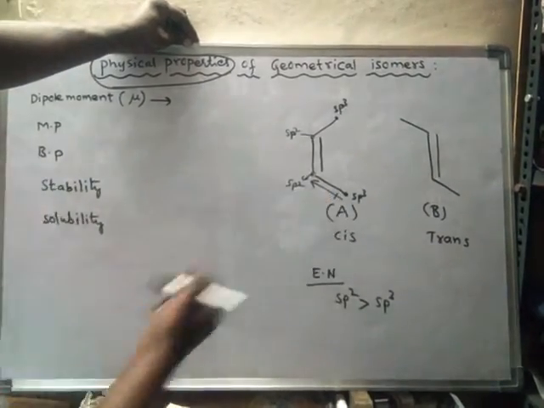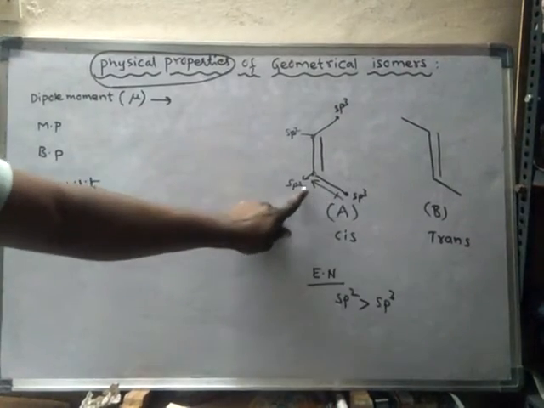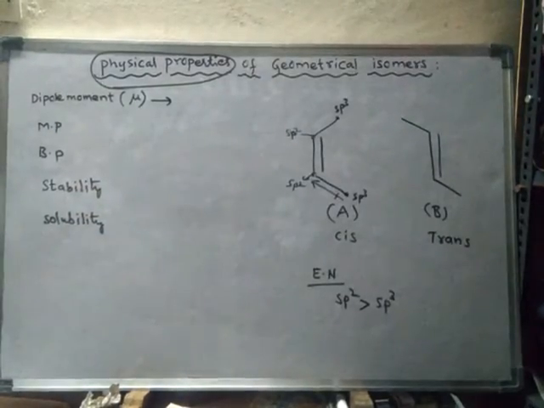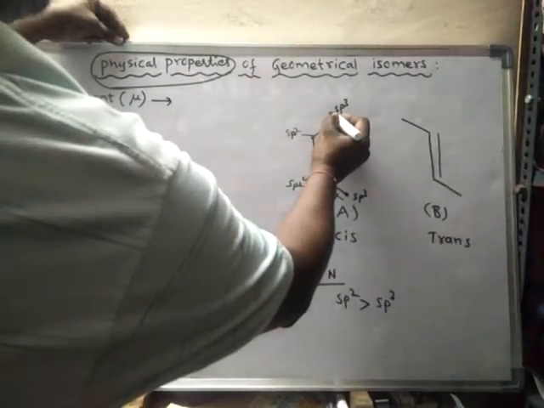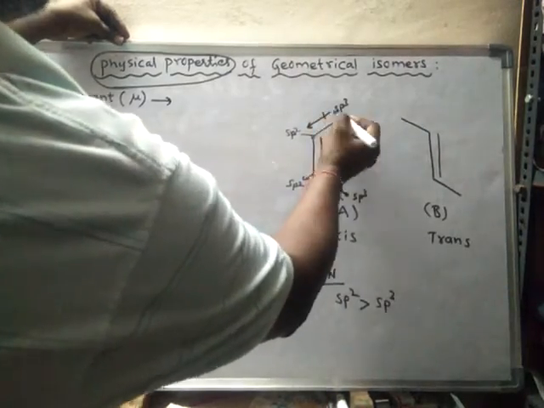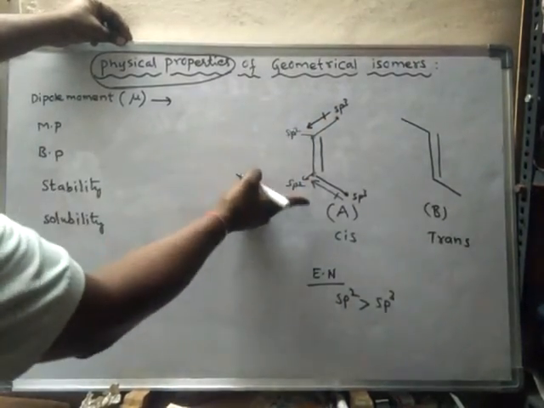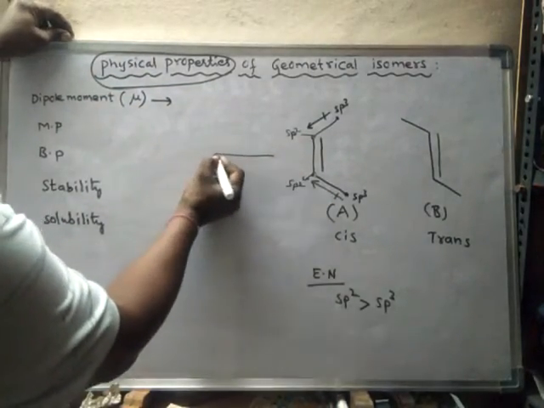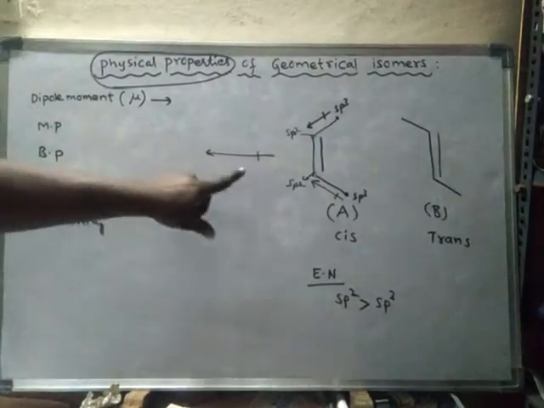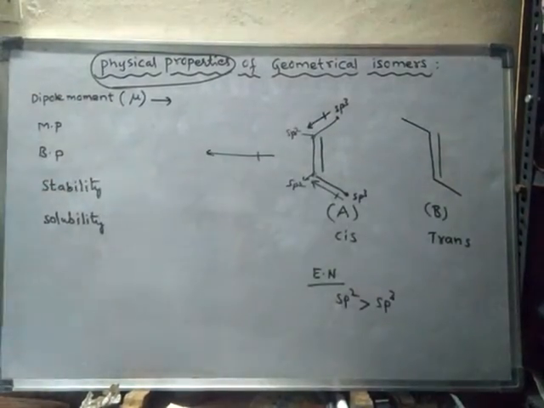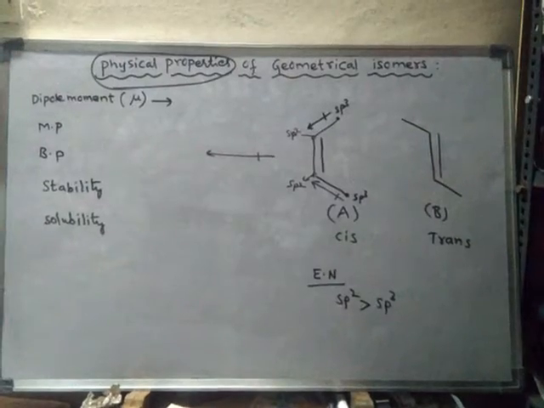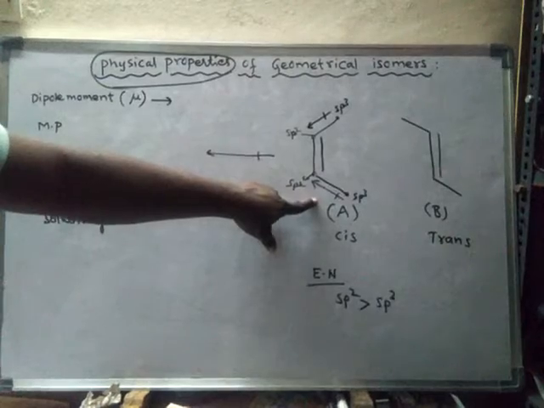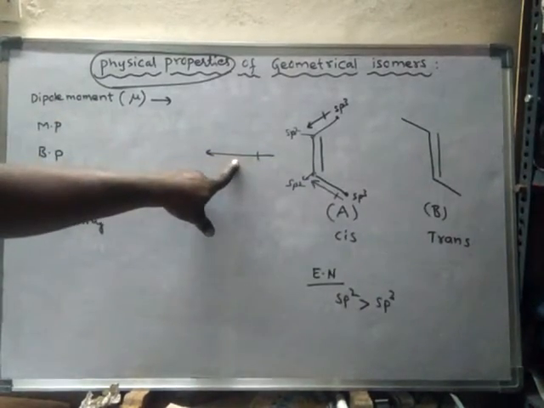Here the dipole moment will be towards the more electronegative atom, from this carbon to this carbon, and here also it will be like this. As a result, they are acting in the same direction. Hence, the resultant dipole moment is the addition of these two dipole moments. That means in cis form, the dipole moments are added, so the dipole moment is increased.